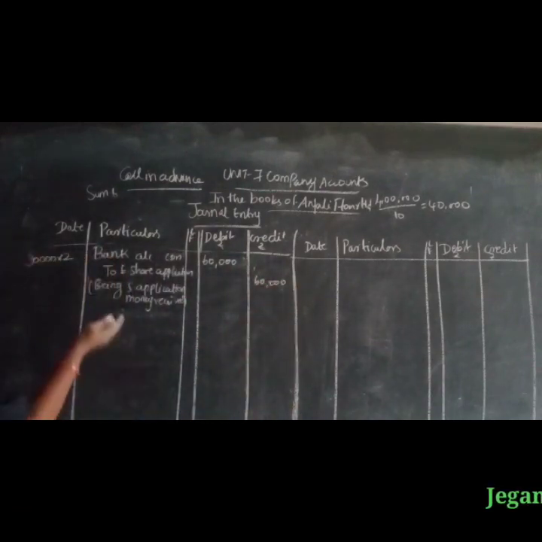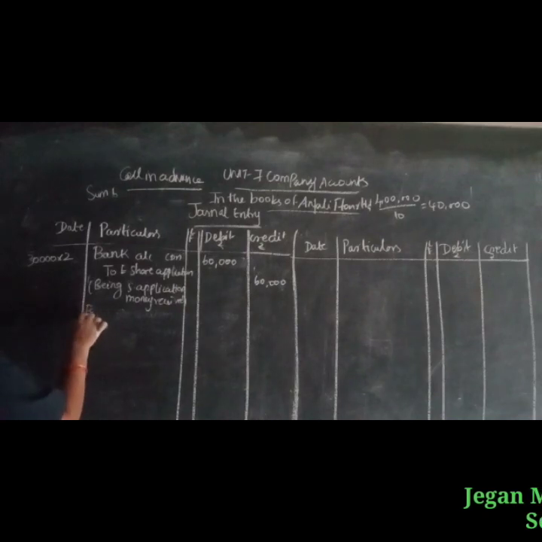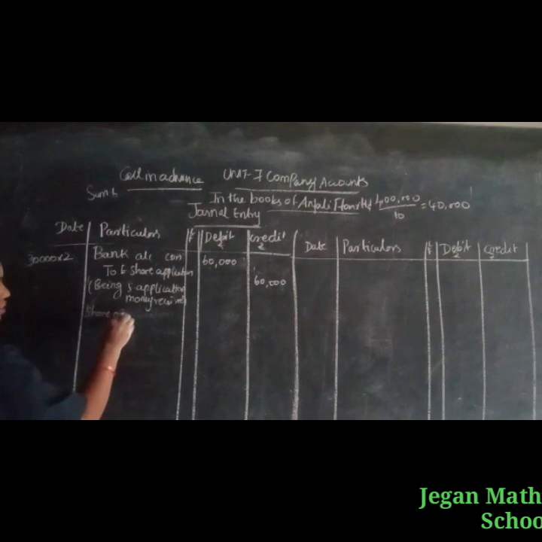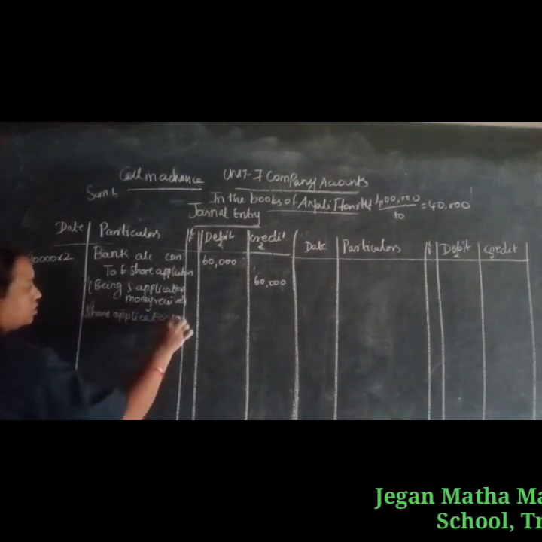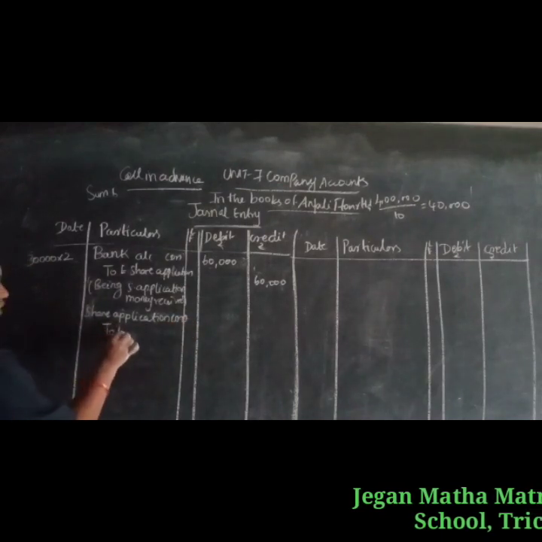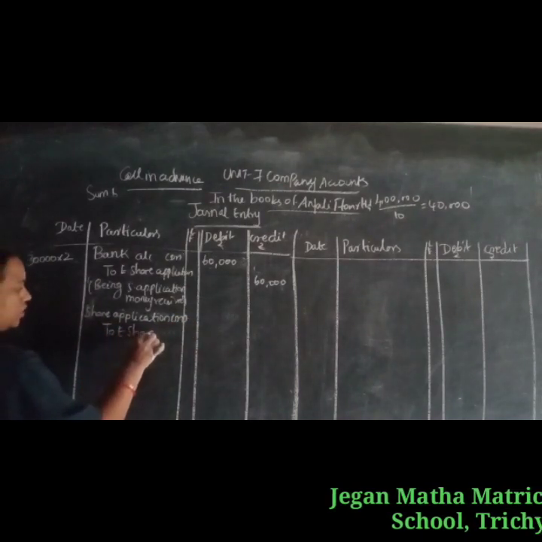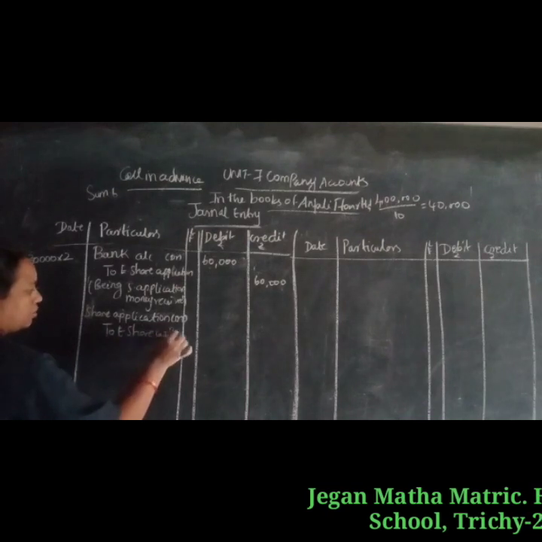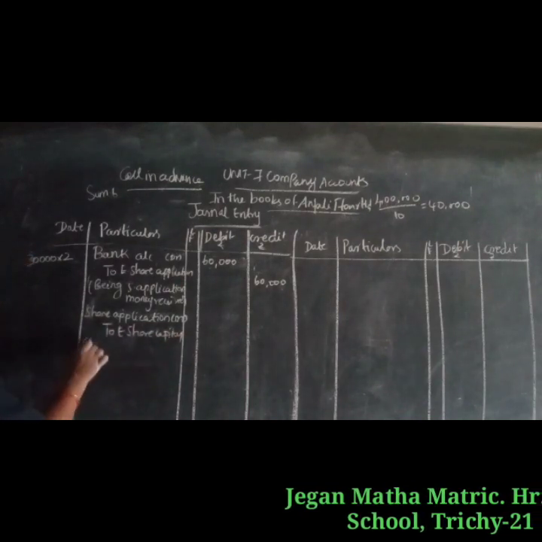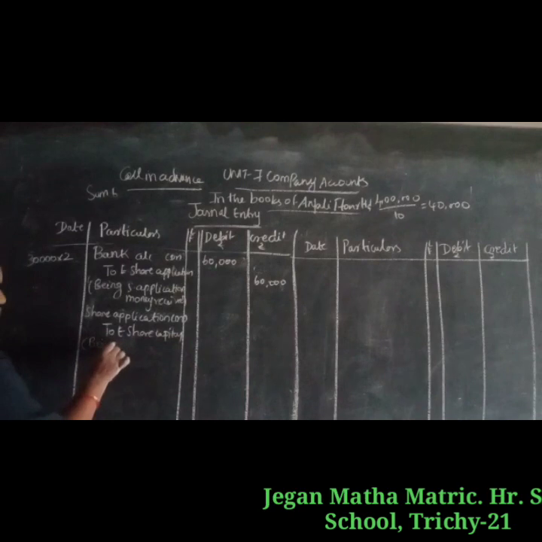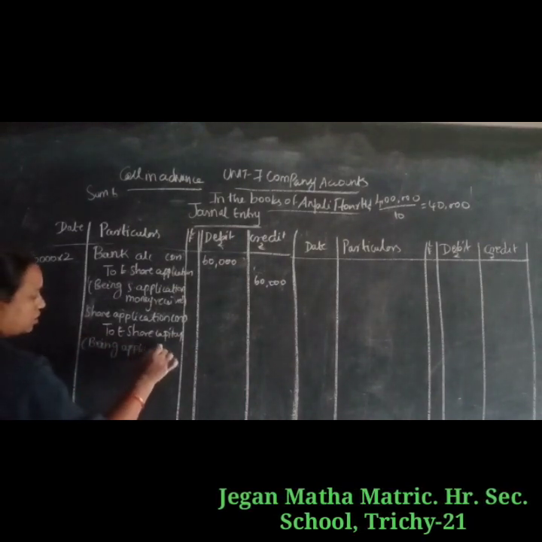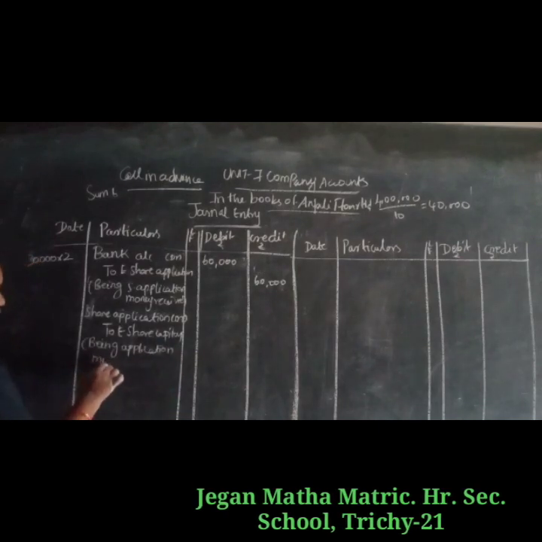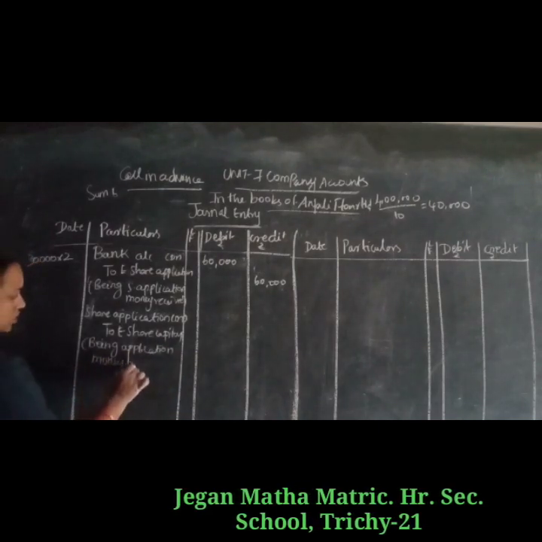Next entry, the application money is transferred to the share capital. Share application account debit to equity share capital, being application money transferred to share capital.